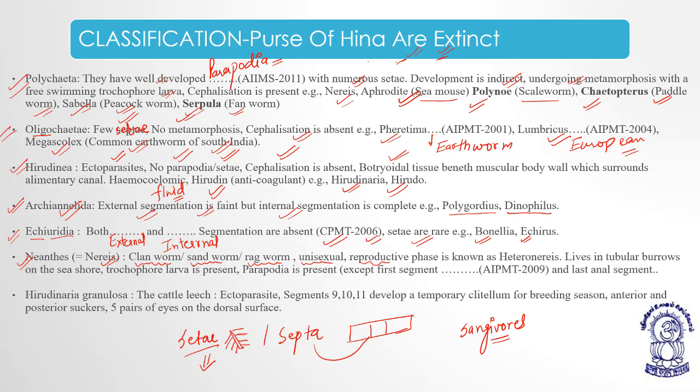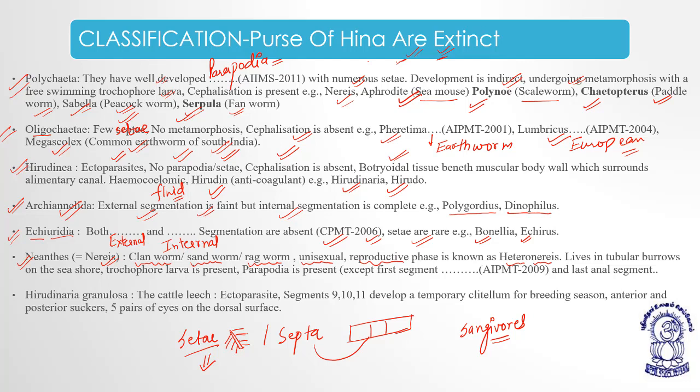The reproductive phase is known as heteronereis. So, the reproductive phase which is found in Nereis is heteronereis, as they are unisexual. Examples, Nereis itself, also known as the clamworm or the ragworm or the sandworm.